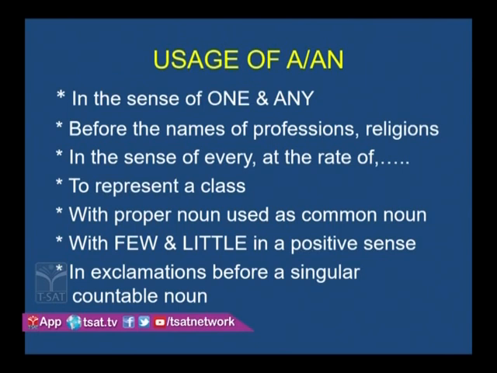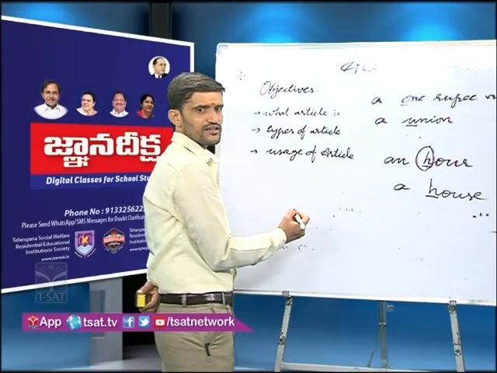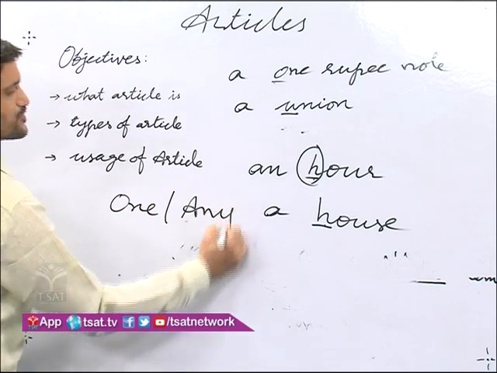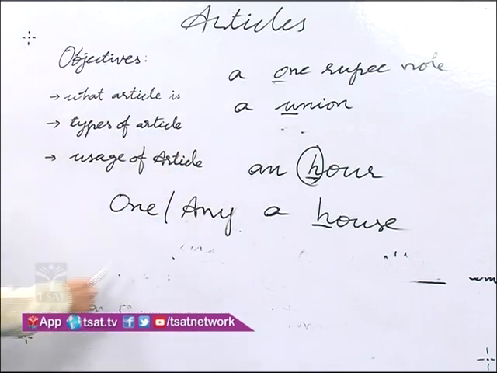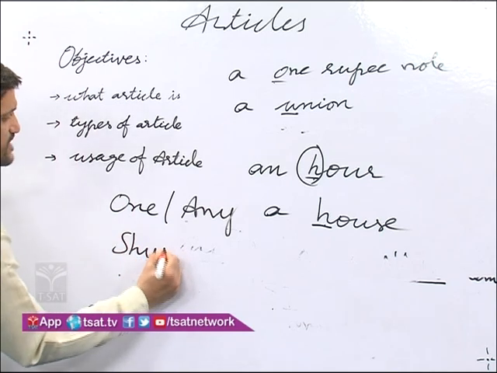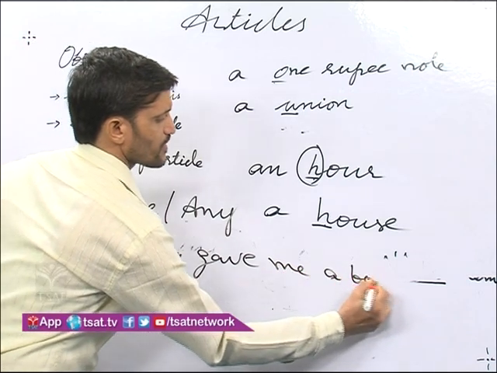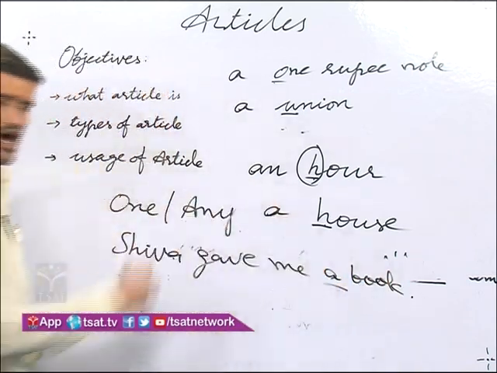Okay, where do we use a or an? What is the basic meaning of a or an? Look at the board. The basic meaning of a or an is one or any. For example, Shiva gave me a book.